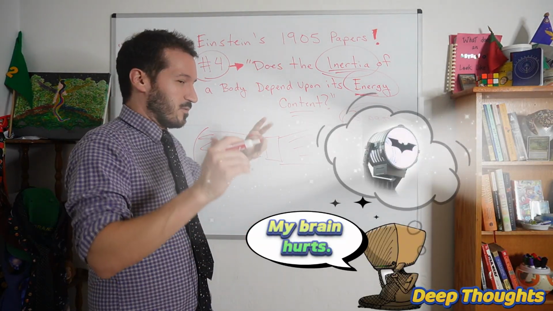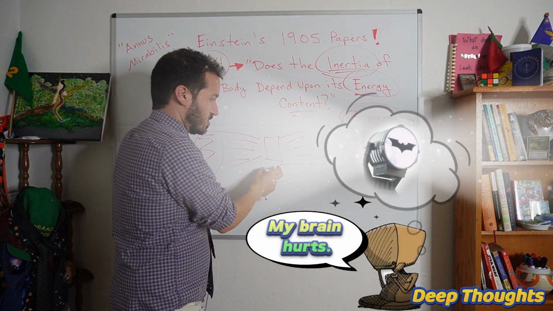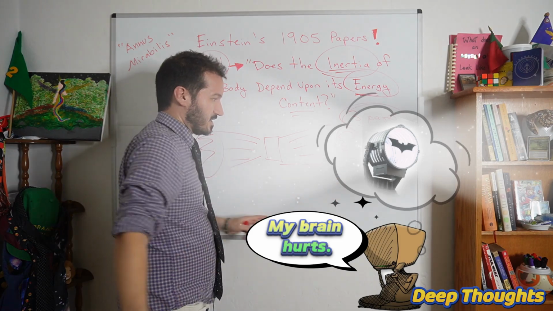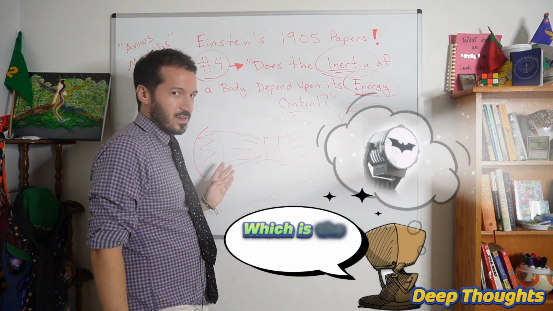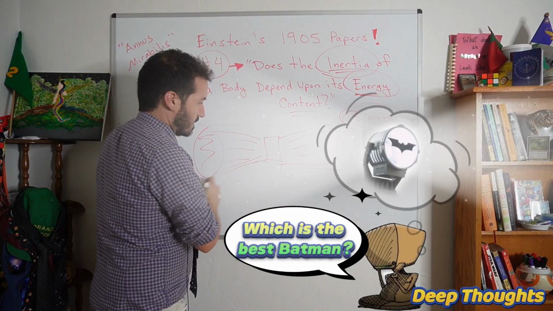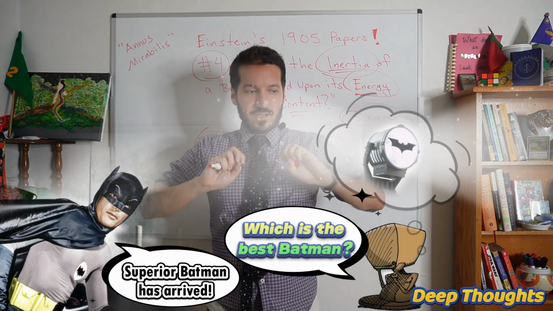But anyway, he begins his paper with a cool thought experiment. He's like, okay, I'm going to have this object at rest, and it's shooting out 2 beams of light. In this case, it's broadcasting a signal to Batman over here, and broadcasting a signal to Batman over here. We have 2 beams of light going this way and that way. So in our case, we have an object at rest, which is our bat beacon, and it's shooting out beams of light.